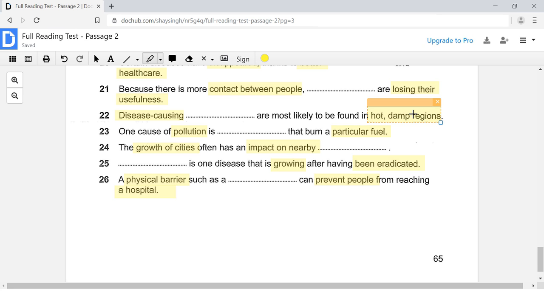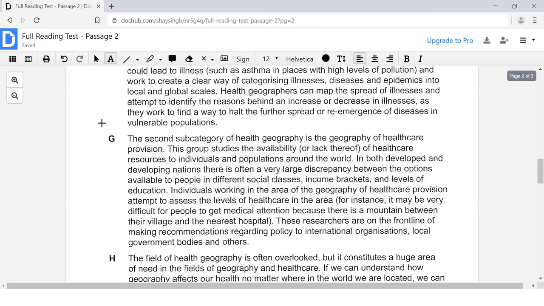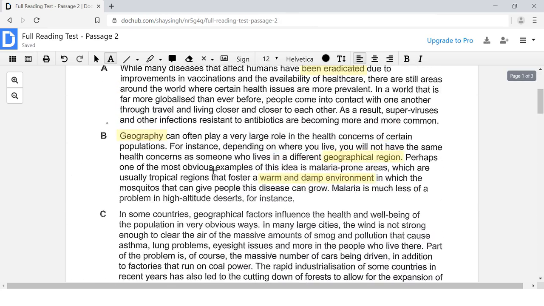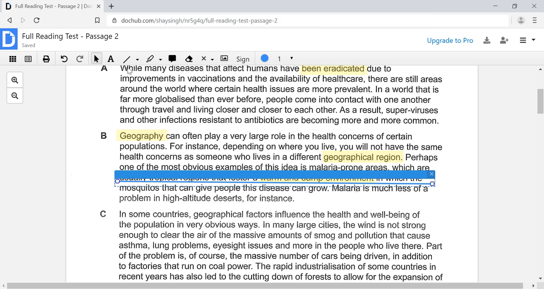Hot, damp regions. So we're going to find our answer there for question number 22. Right here, warm and damp environment. Most probably we're going to find our answers here, but let's go ahead and read this part. So this is probably going to be our matching sentence.